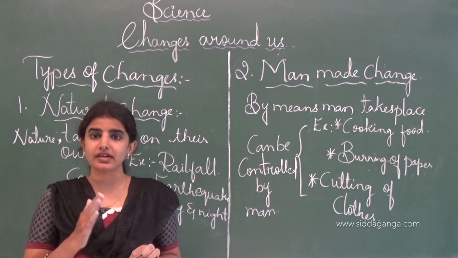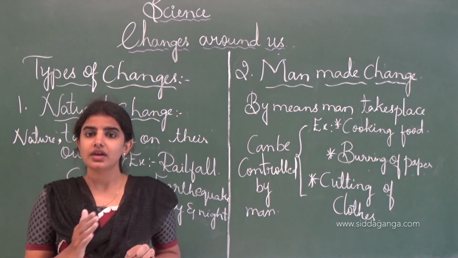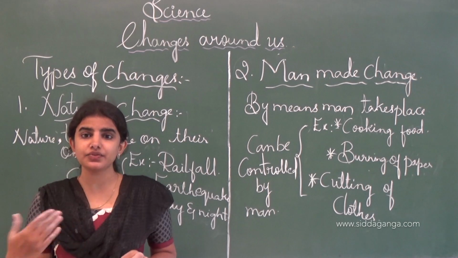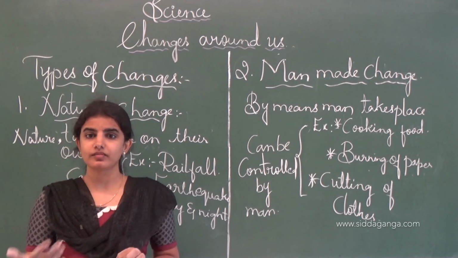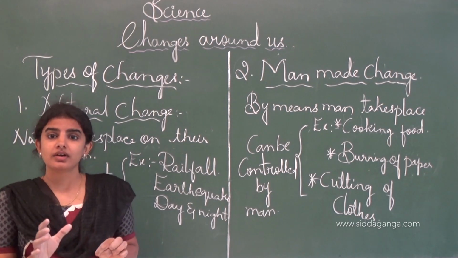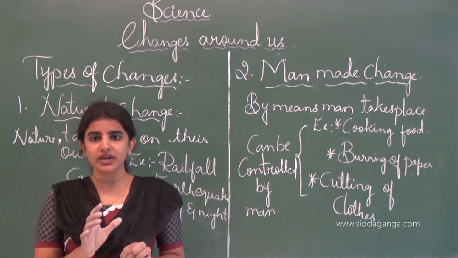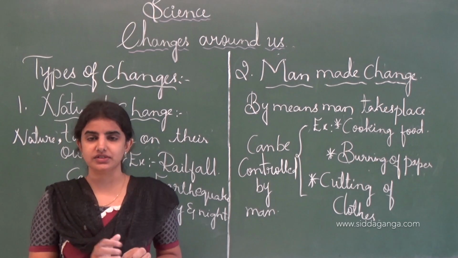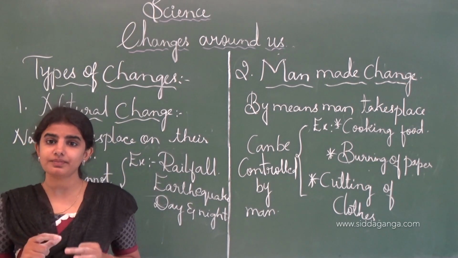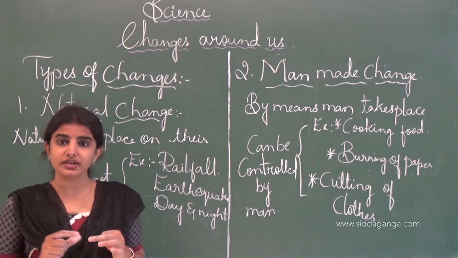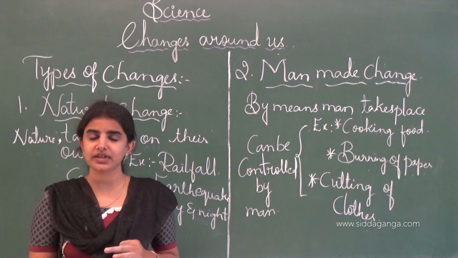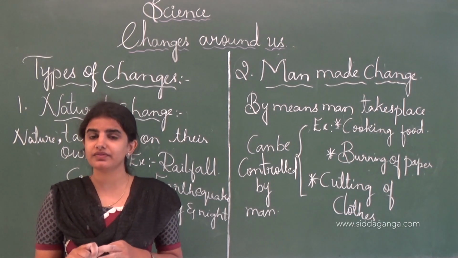Example is the ice. Ice gets converted into water. Here the solid state is converted into liquid state, and the liquid state gets converted into the vapor state. And this is how we can say that change in the physical state is one of the effects of a change. Next one is the change in the size. Example is the increase in the length of the nail. If the nail increases, we trim the nail, and this is one of the examples of a change in the size.